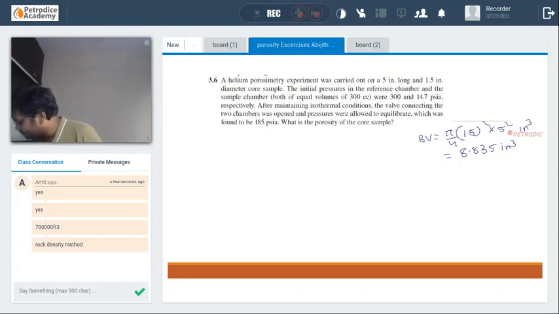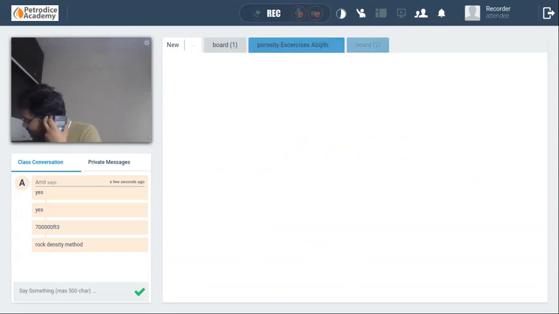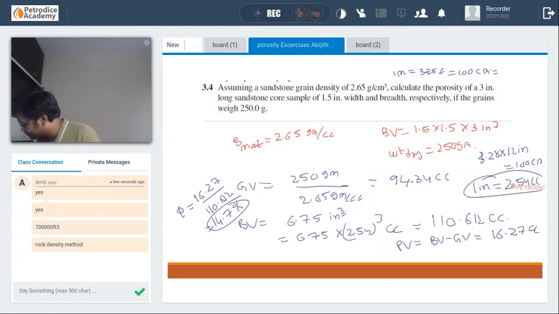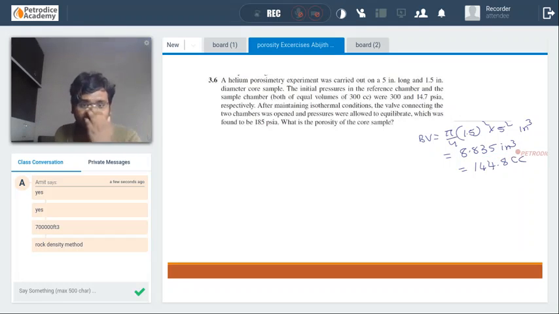If you can see, all the units are in cc. Let us convert it. See, 1 inch is equal to 2.54 centimeter. So that is equal to 2.54 whole cube. 144.8 cc is the bulk volume.